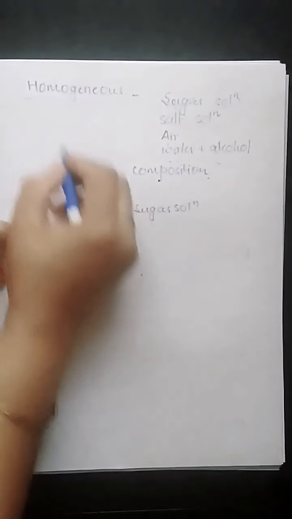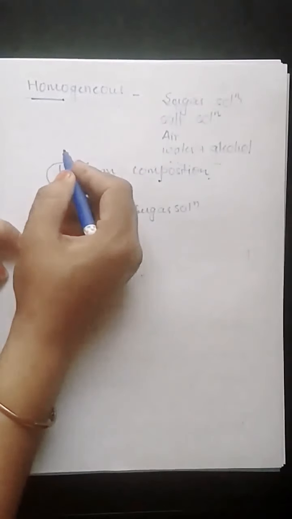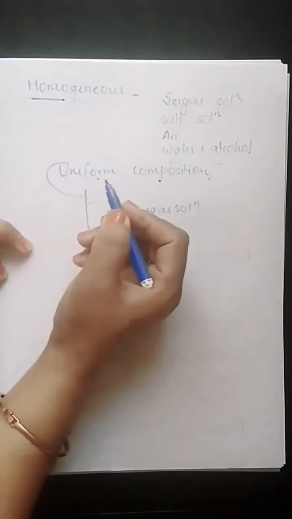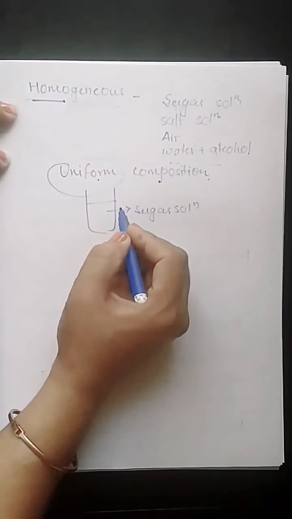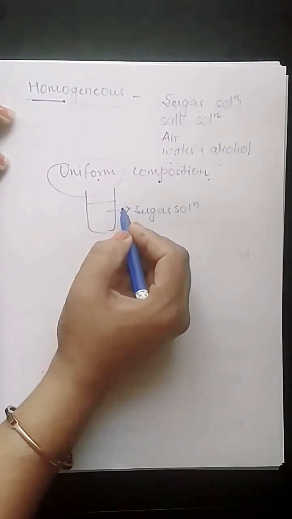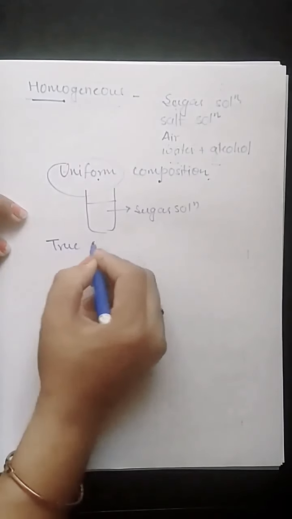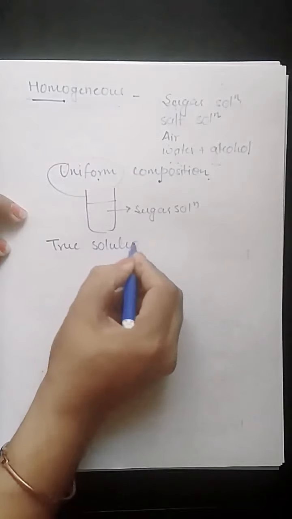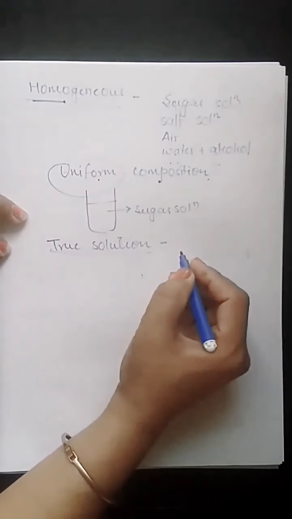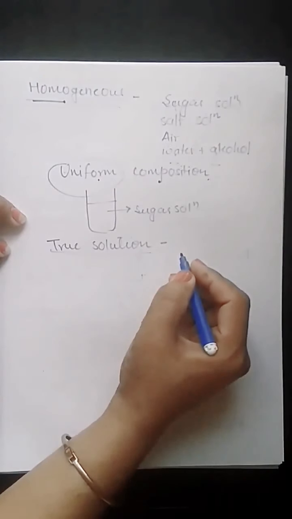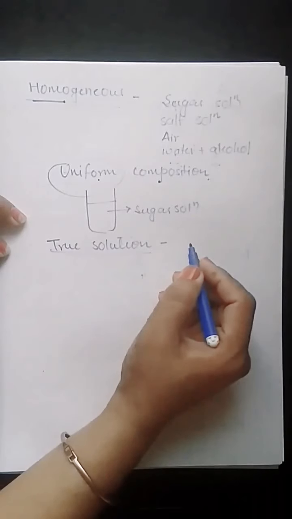Homo means uniform or same, and genus means composition. The mixture which has uniform composition throughout is known as a homogeneous mixture. Here we call them true solutions also. In true solutions, the particles of solute are so small that they are not visible to us. For example, sugar is the solute and water is the solvent.